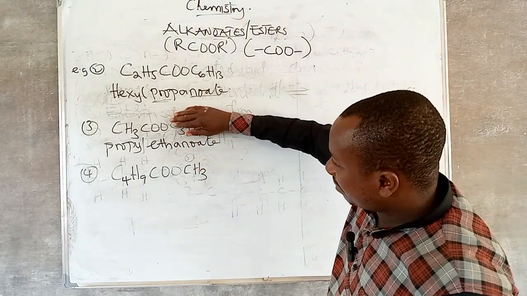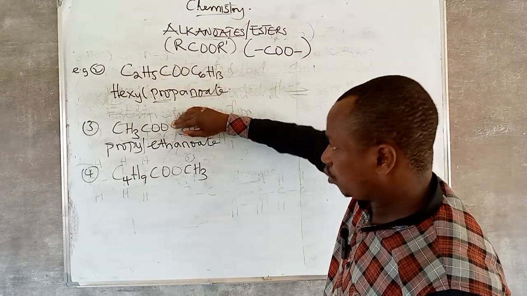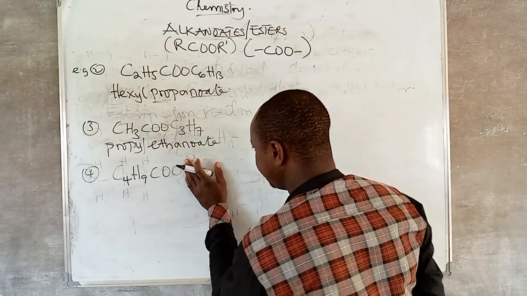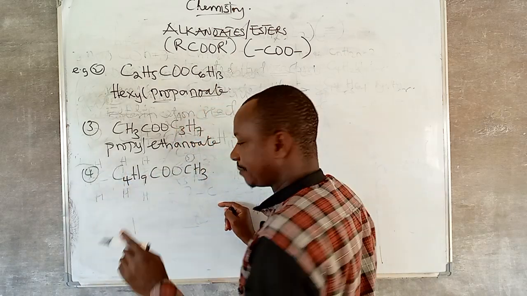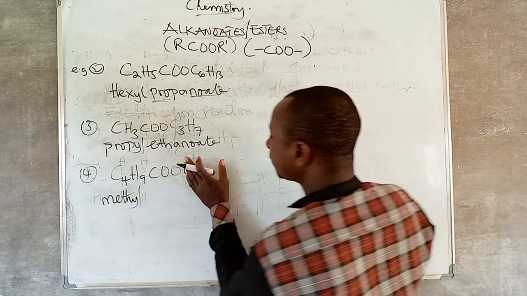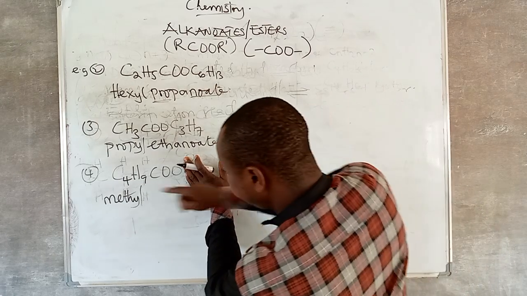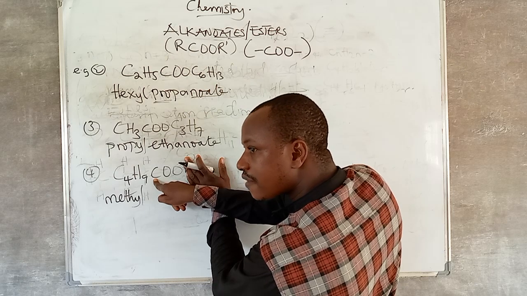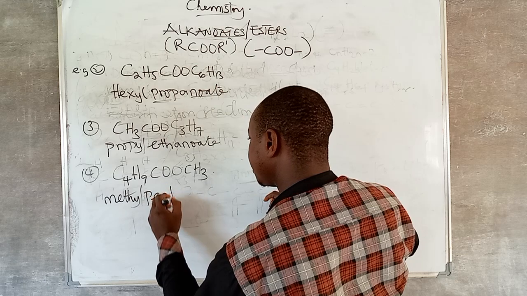Propyl ethanoate. After naming this one, which is propyl, how many carbon atoms are remaining? It is 2. You name accordingly: ethanoate. Now let us name this one lastly. What is the name of this one? Methyl. One carbon atom is meth. So it's methyl. After naming this now, how many carbon atoms are remaining? Just count carbon. 4 plus 1, 5. The prefix for five carbon atoms is what? Pent. Methyl pentanoate.